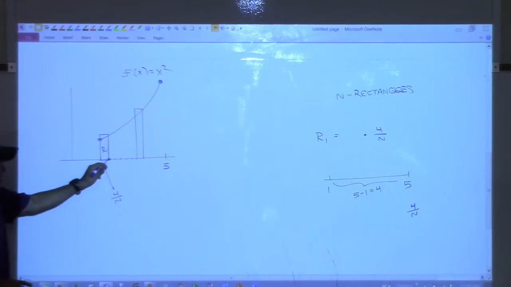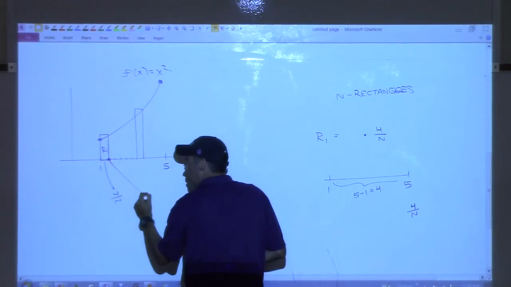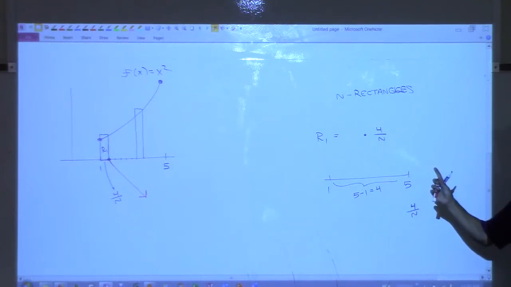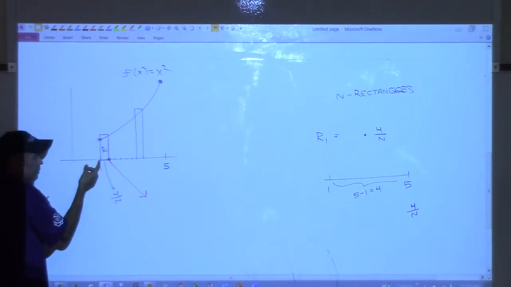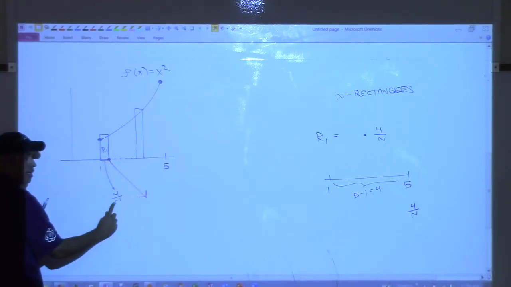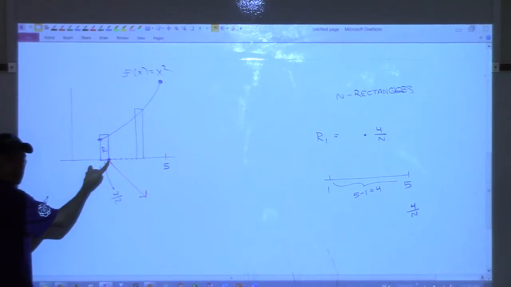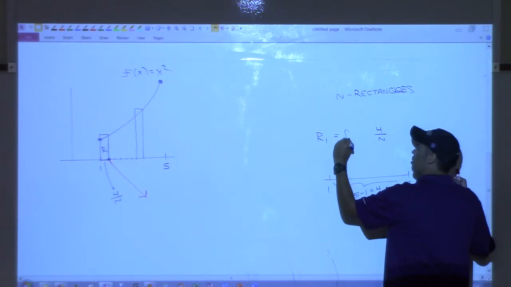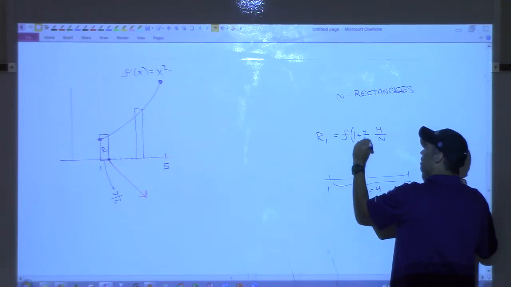So we have to figure out what that point is. It is something squared, but what is that point? What is the x-coordinate of that point? Is it 1? It's not 5. It's 1. But how far over did we move? We started here at 1, and to get to the right end of that rectangle, we moved over 4 over n. So would you agree that the height of that rectangle is the function evaluated at 1 plus 4 over n?